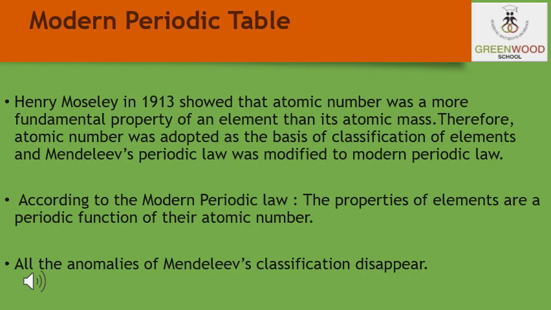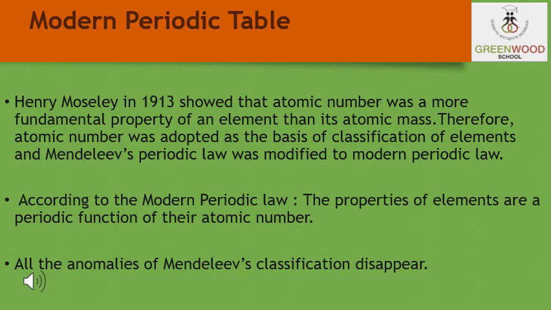So students, this gives us a feeling that probably atomic mass is not the correct basis for the classification of the elements. Therefore, scientists thought that there must be some other more fundamental property of the elements which can better explain the periodicity in the properties of the elements.